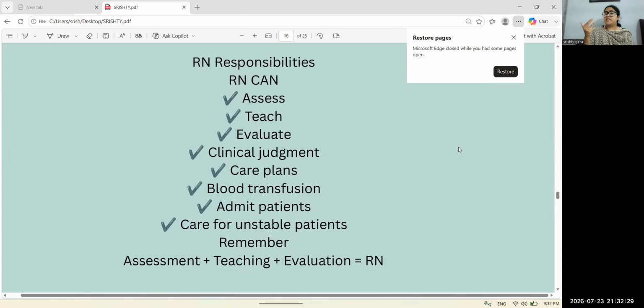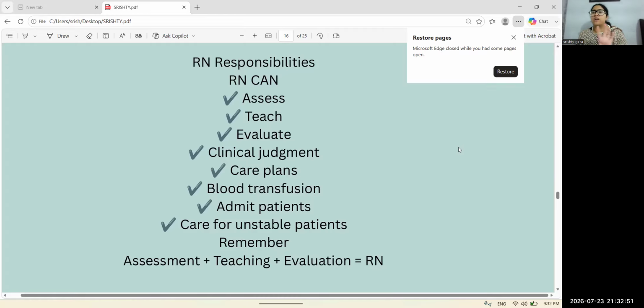Okay. The next one is clinical judgment is done by RN. Fourth, care plans are done by the RN. Next, blood transfusion is also done by RN. Then admission of patient. Newly admitted patients are assessed by RN. Admission is also done by RN. Then care for unstable patient.